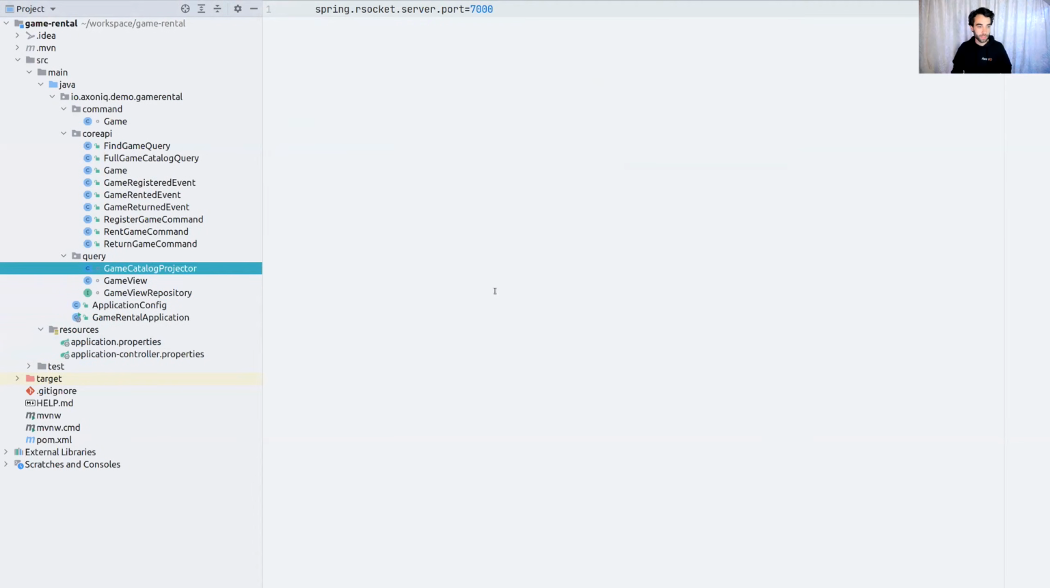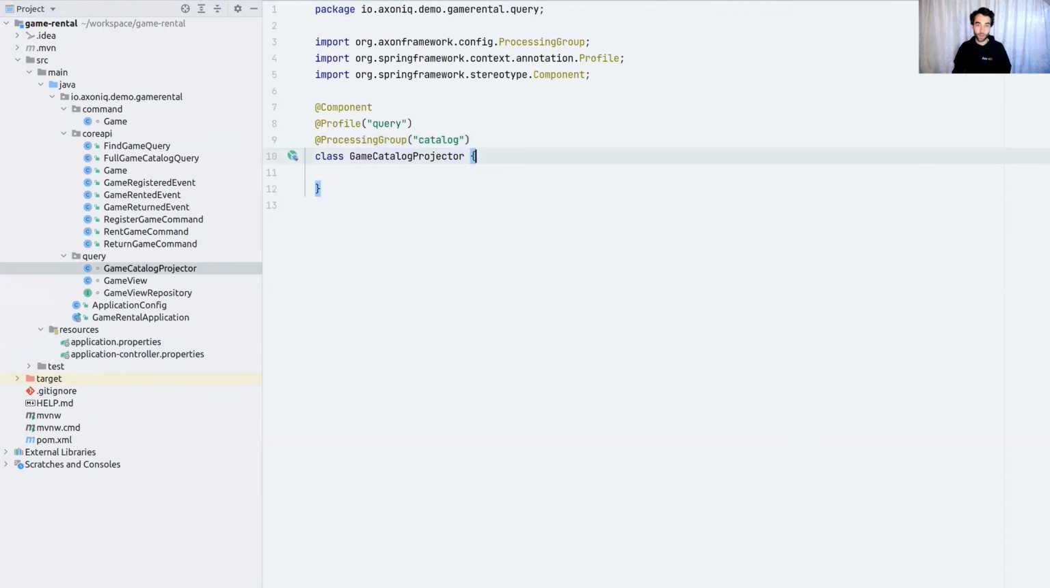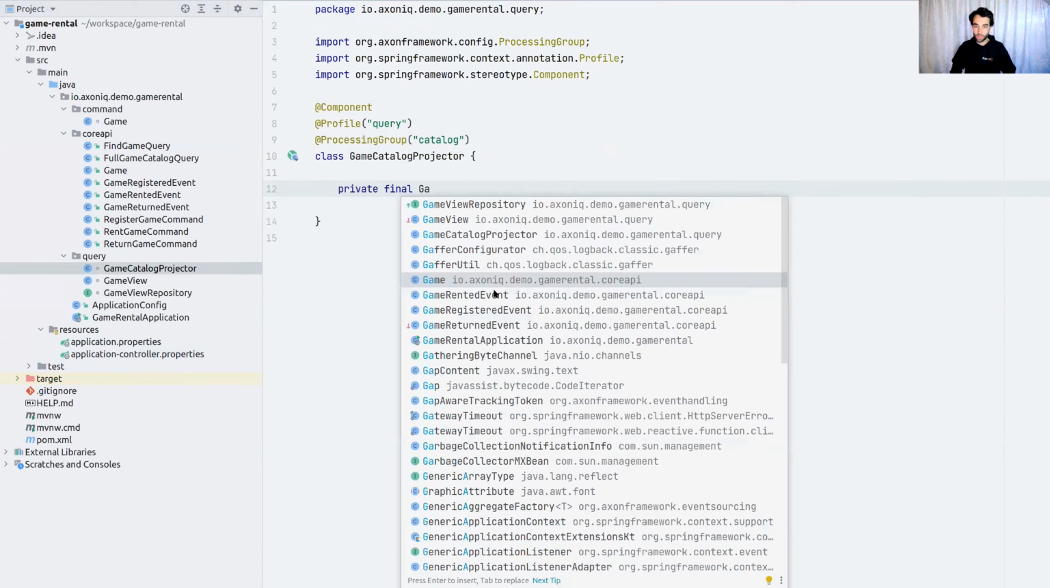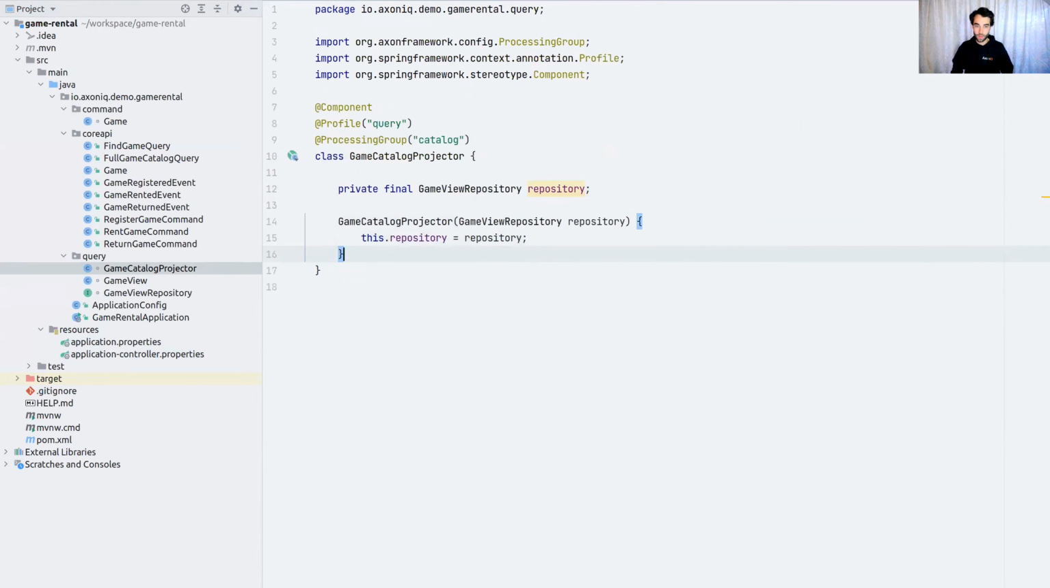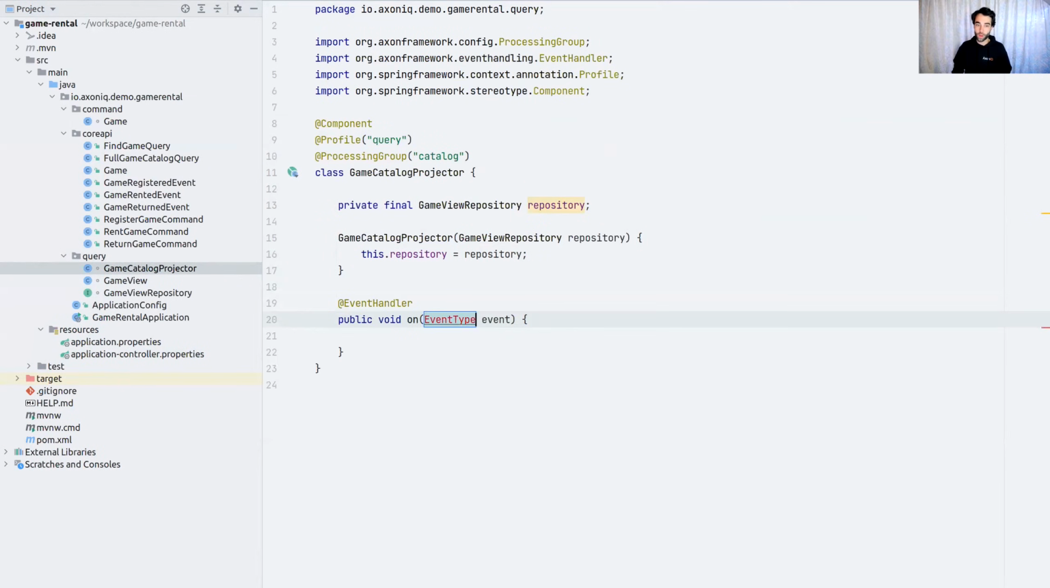Okay, the basics. We can go back to our game catalog projector and actually start using our repository and adding some handlers for this. So I'm going to do a private final game view repository. Wait, that's not what I wanted. Repository. Okay, add constructor.